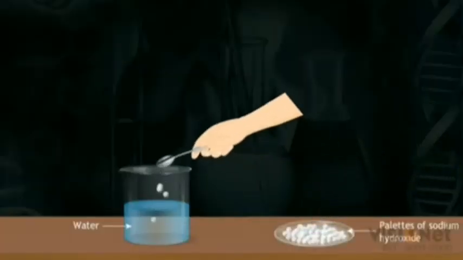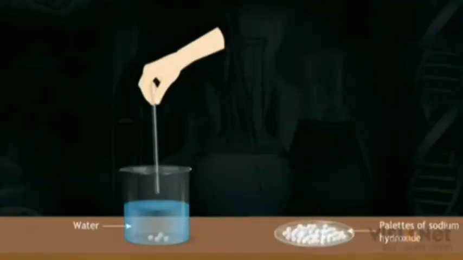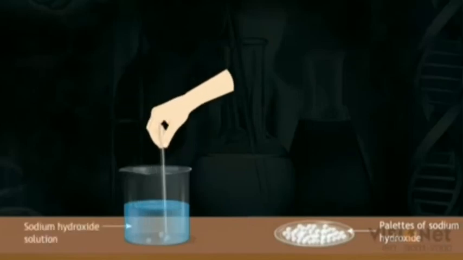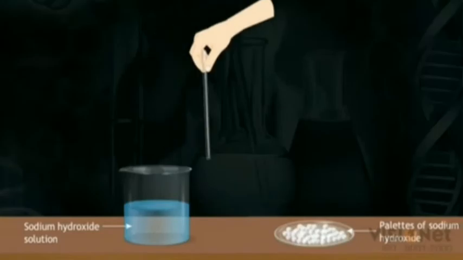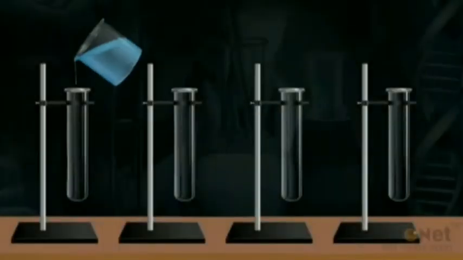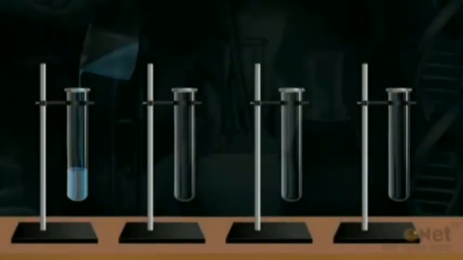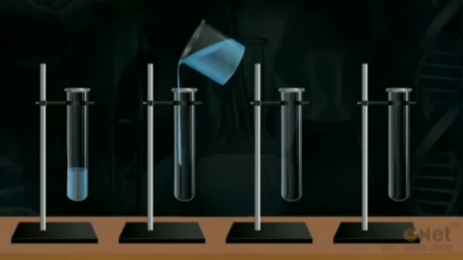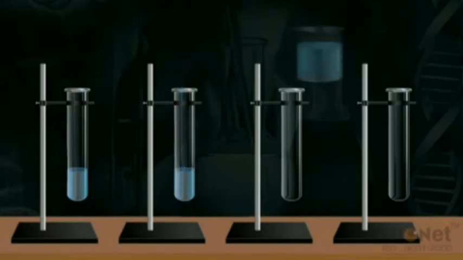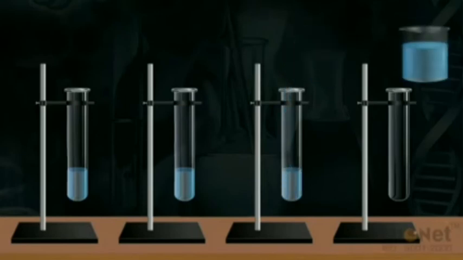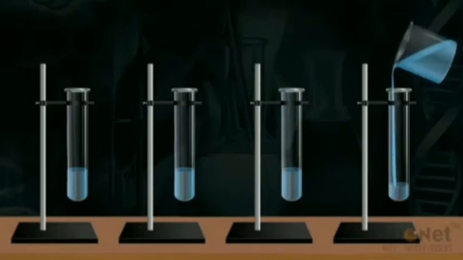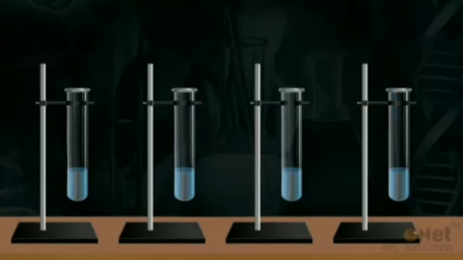Dissolve 2 or 3 pellets of sodium hydroxide. We get a sodium hydroxide solution. Now pour this solution in 4 test tubes. Label these test tubes as A, B, C and D respectively.